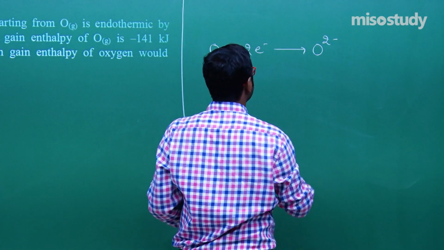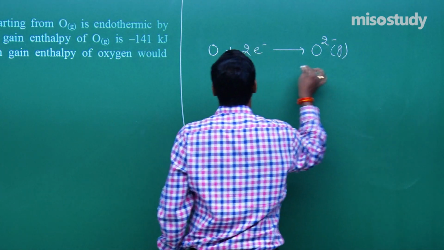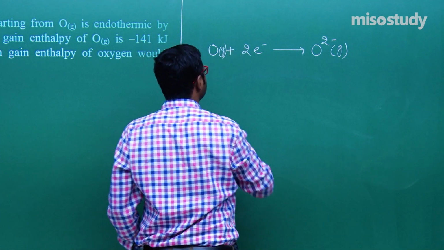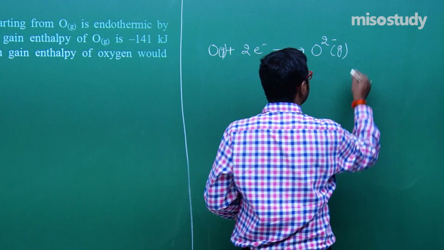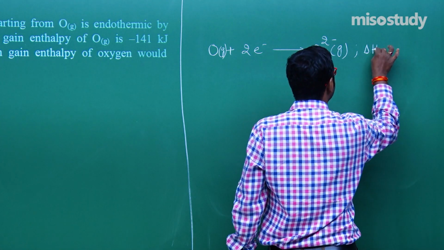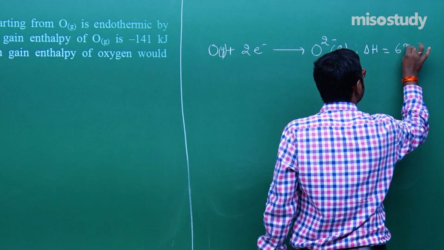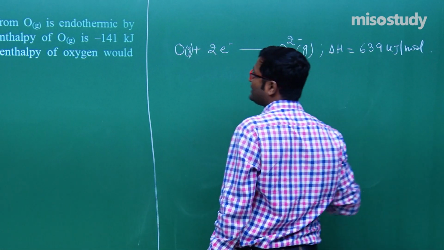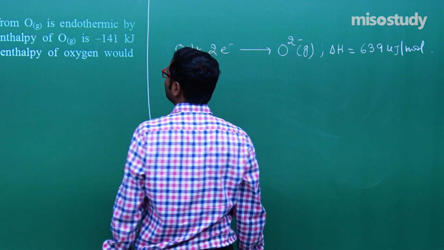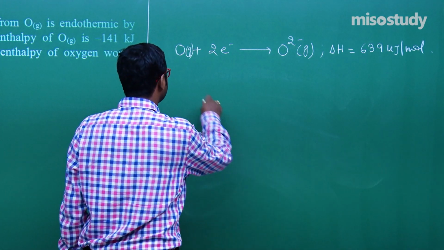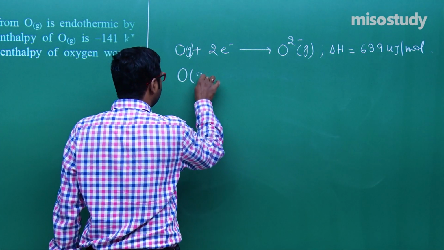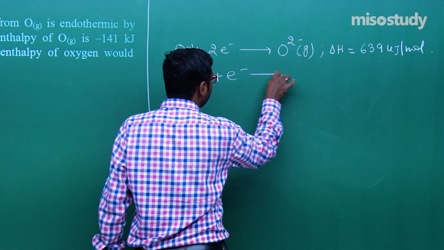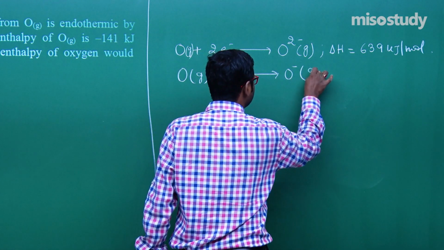Yes, sir. This is in a gaseous form, this is also in a gaseous form, and in this case the value of delta H is equal to 639 kilojoule per mole. Am I right? Now the electron gain enthalpy of O, that is, one electron it accepts to give O-.